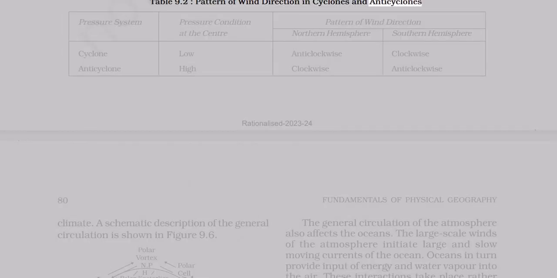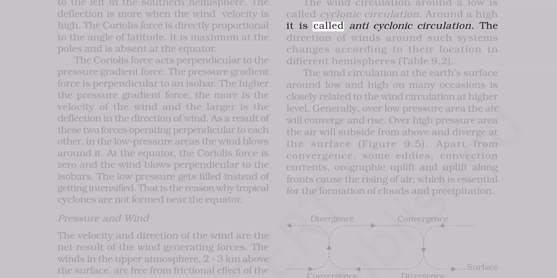Table 9.2, pattern of wind direction in cyclones and anticyclones. Pressure system, pressure condition, pattern of wind direction at the center: northern hemisphere, southern hemisphere. Cyclone, low, anticlockwise, clockwise. Anticyclone, high, clockwise, anticlockwise. The wind circulation around a low is called cyclonic circulation. Around a high it is called anticyclonic circulation. The direction of winds around such systems changes according to their location in different hemispheres, table 9.2.